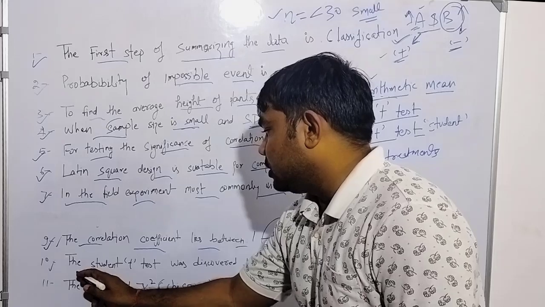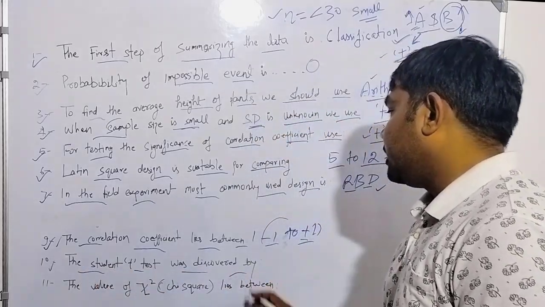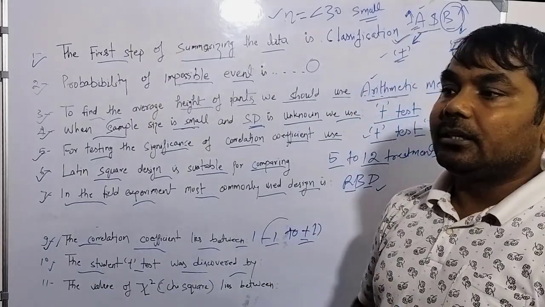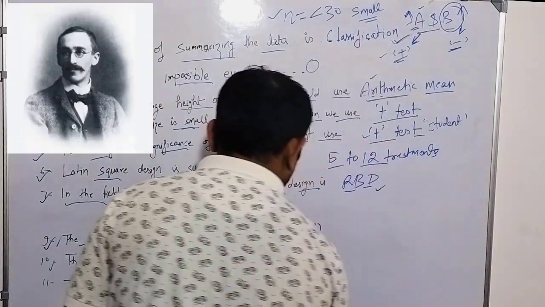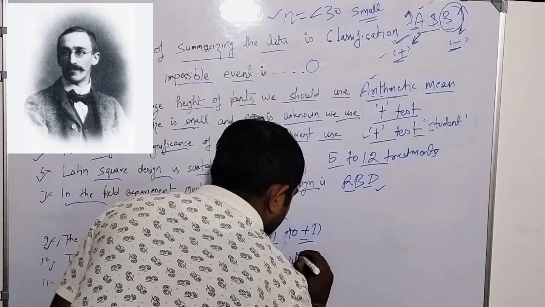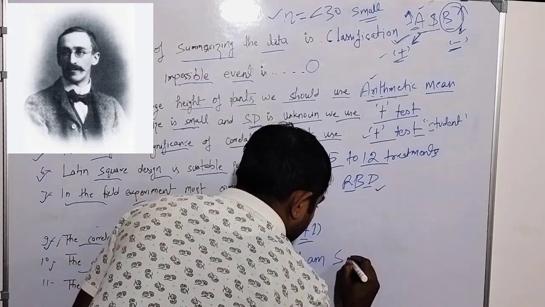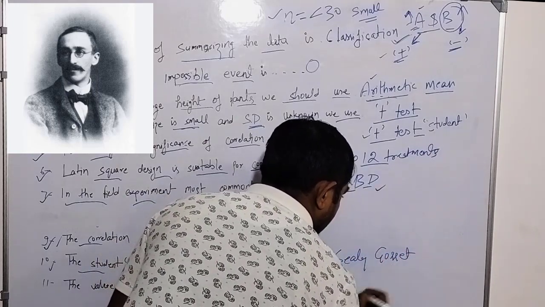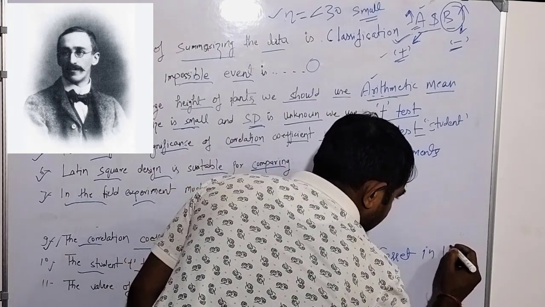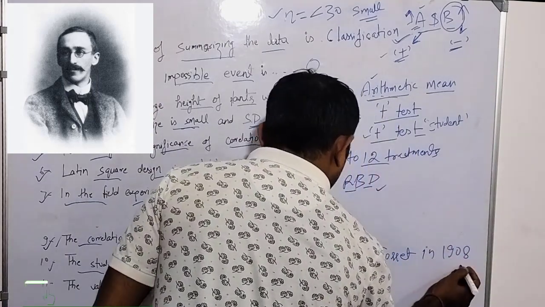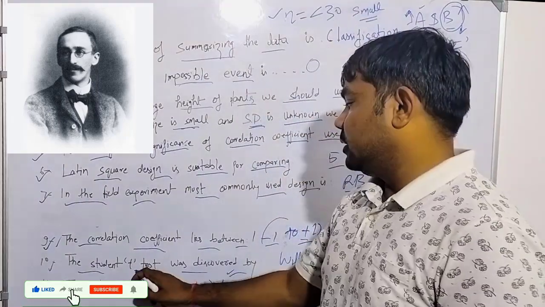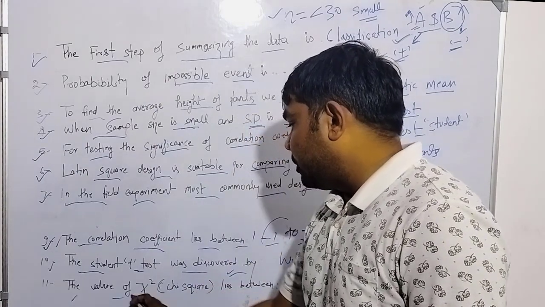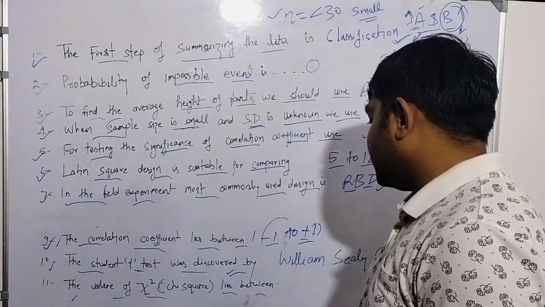The 10th statement is: the student's t-test was discovered by whom? The t-test, also known as the student t-test, was discovered by William Sealy Gosset in 1908.